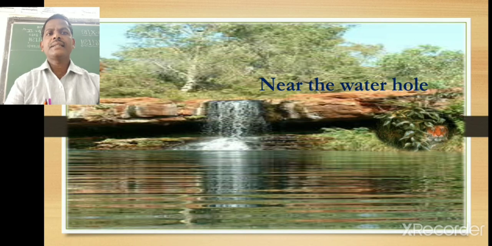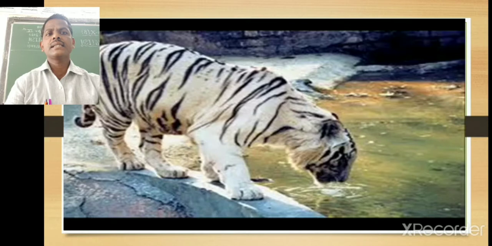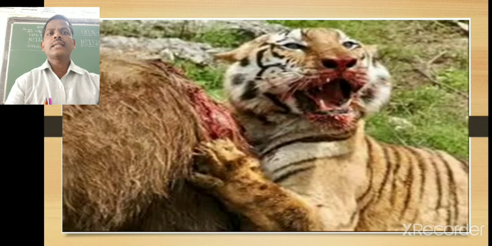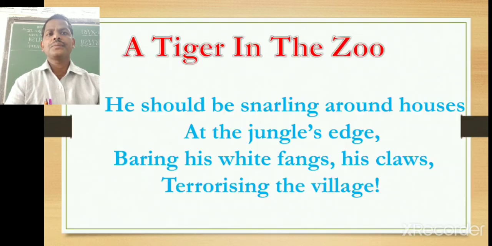When he sees the prey, he slides through the long grasses and attacks the prey. And when anything comes near the water hole or water bodies for drinking water, at that time if a plump deer is seen there busy drinking the water, the tiger may attack and kill it and have its own food. The third stanza again moves further.